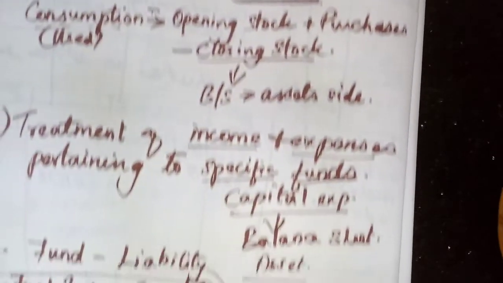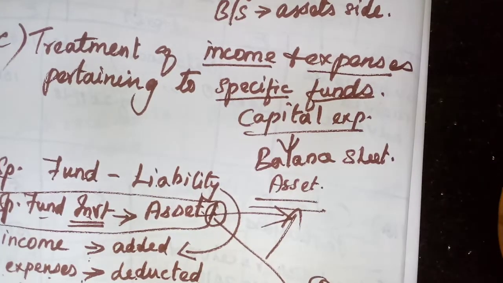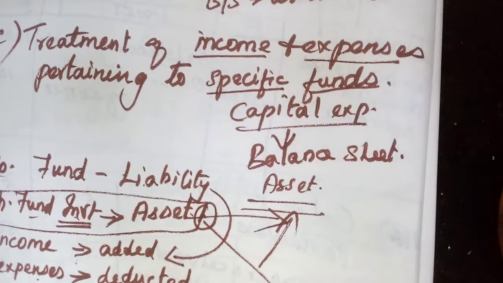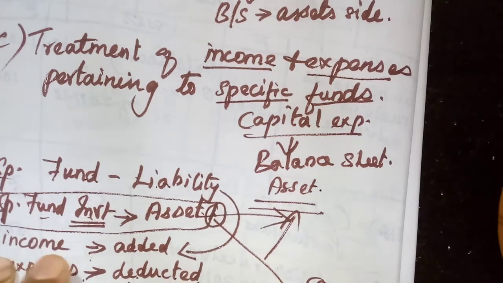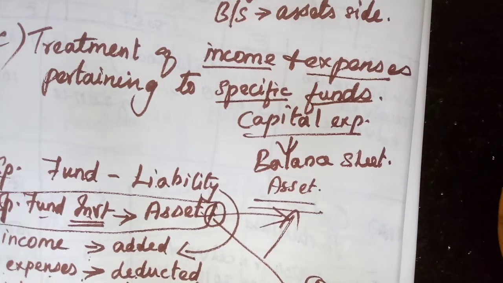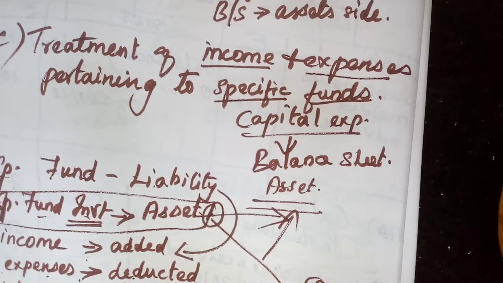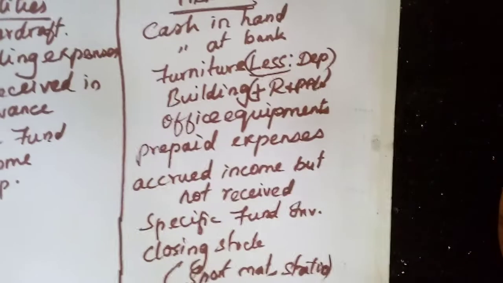Then the calculation of capital fund, opening capital fund, or the treatment of the special fund, any fund they are keeping for a special purpose. The income should be added, expense must be deducted, any interest accrued should be added, and interest accrued but not received must be an asset. Then all the balance sheet items I explained yesterday itself.